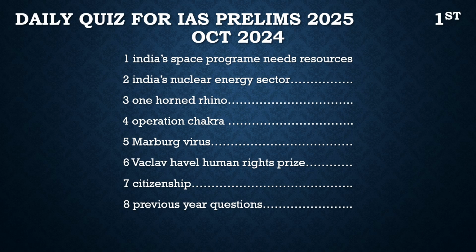About the nuclear energy sector, we should know one thing, which is very clear. It is the Atomic Energy Act of 1962, in which it is clearly said that the nuclear sector is a sensitive sector and it can only be controlled by the government. Right now we don't have legislation which allows private sectors to work in the nuclear energy sector.